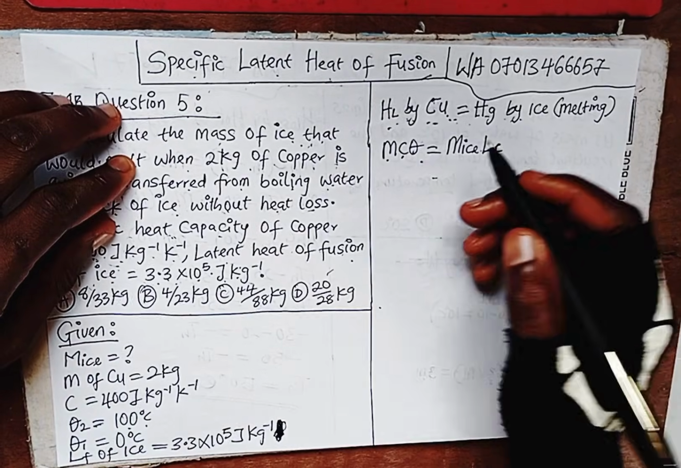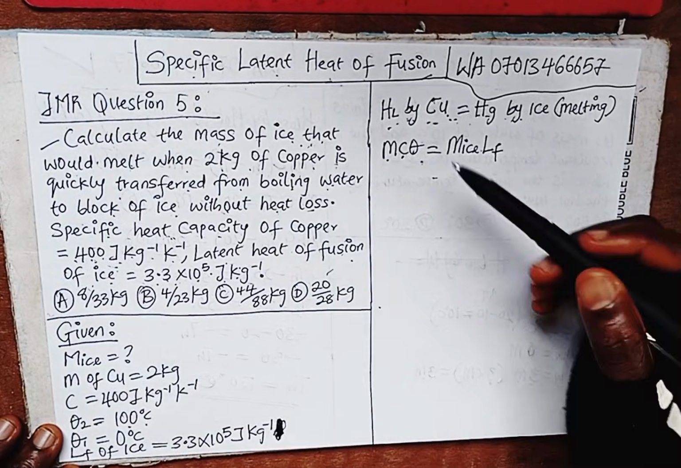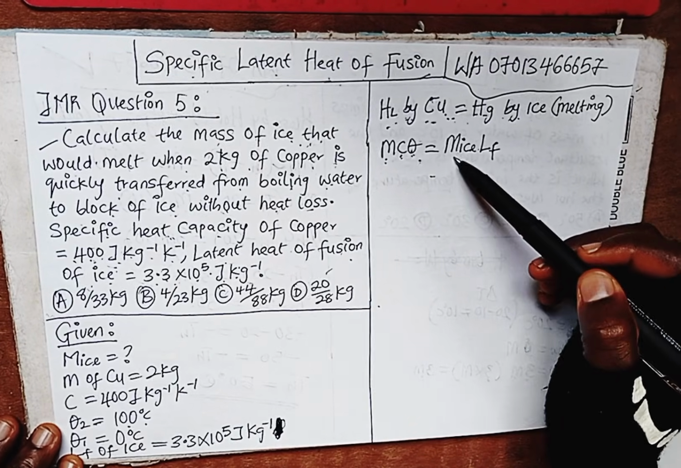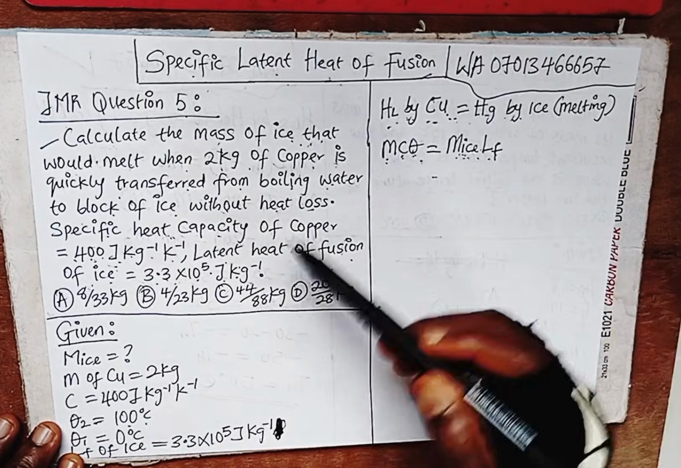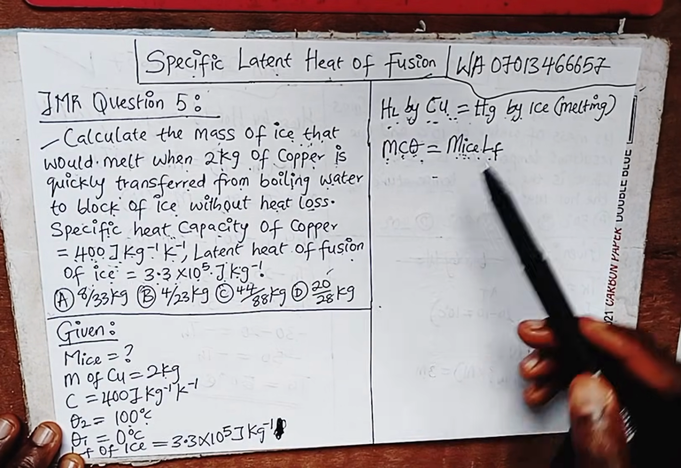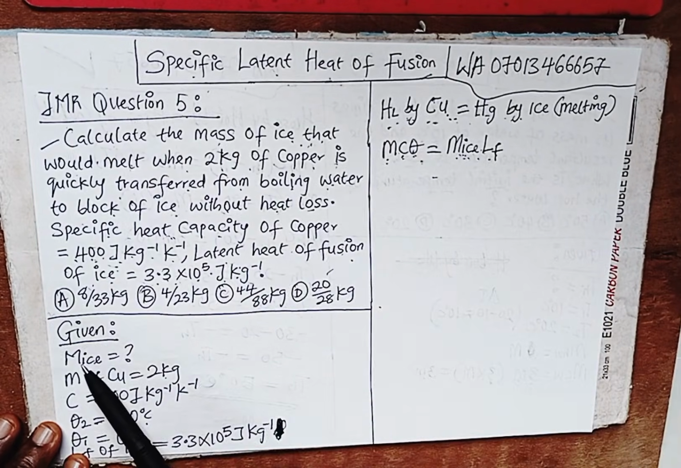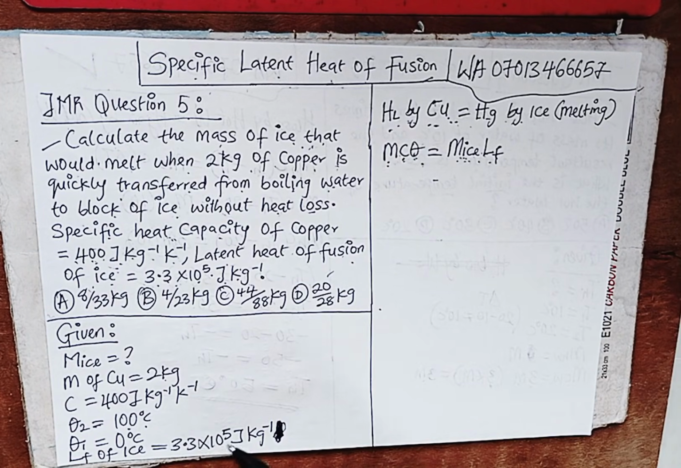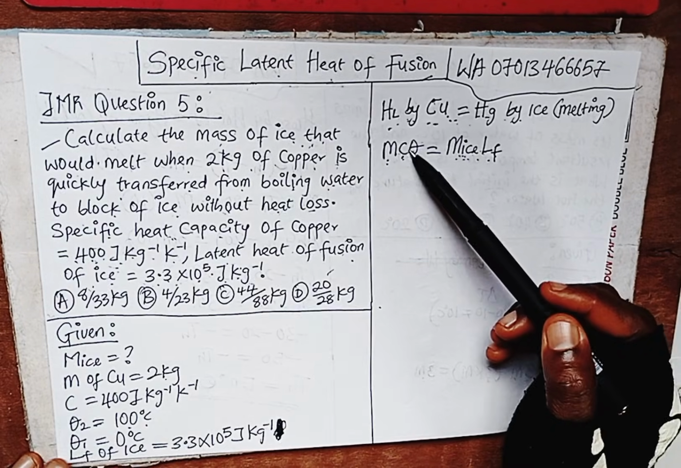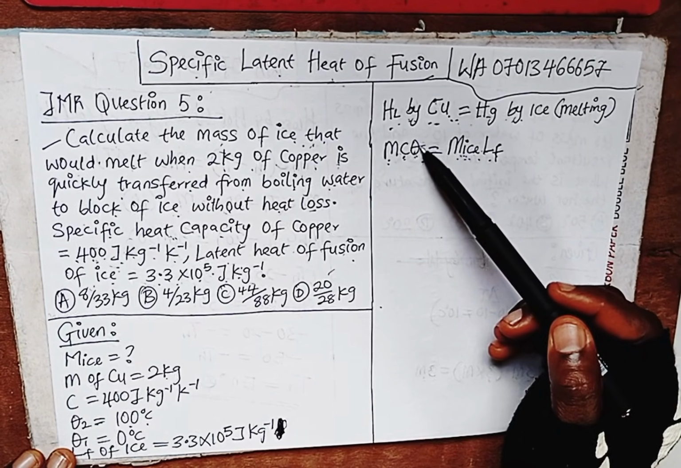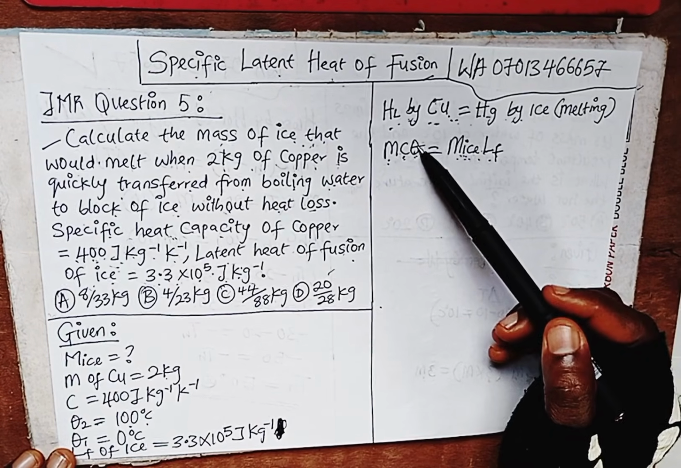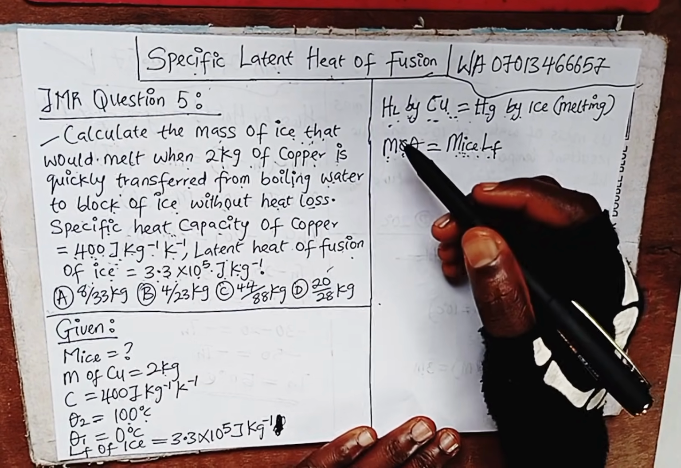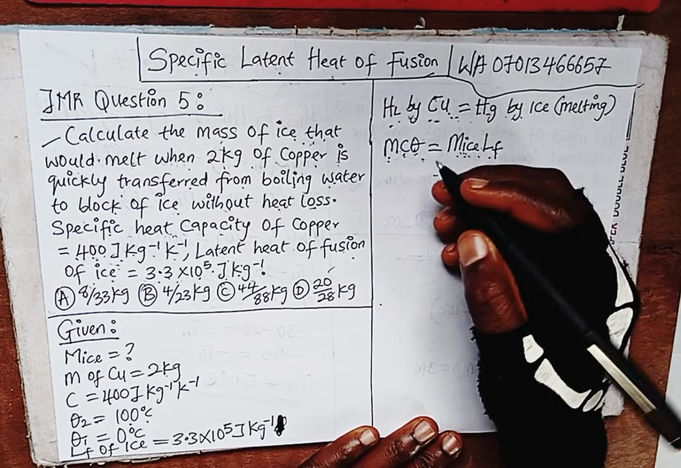So let's now compare our formula with the parameters given. Our formula here is MC theta: mass, specific heat capacity and temperature change, and also mass of ice and latent heat. Do we have a mass of ice? That's what we are looking for. Do we have latent heat of fusion? Yes, latent heat of fusion of ice, this is it here. Do we have temperature, which is our theta? Yes, and this is going to be the change in temperature, theta 2 minus theta 1. So we now know that we have enough to solve, so we can go ahead and solve.